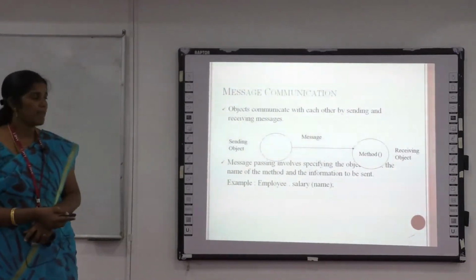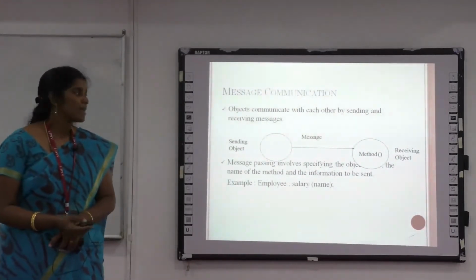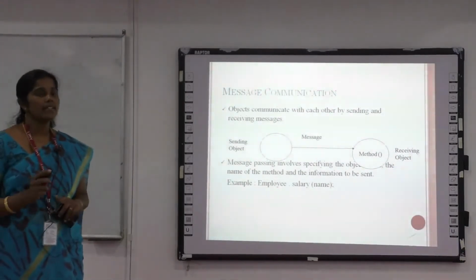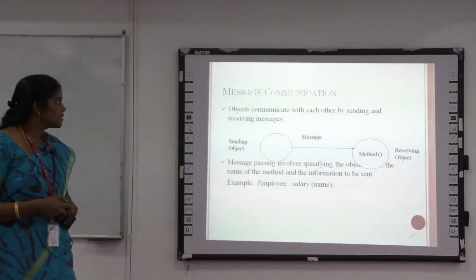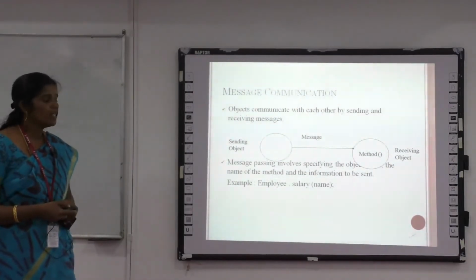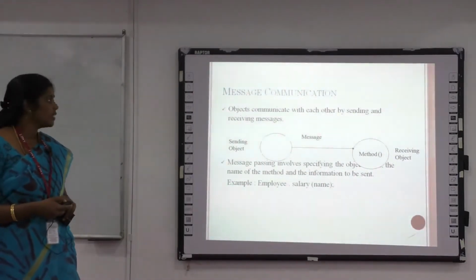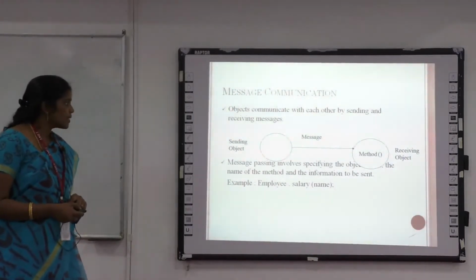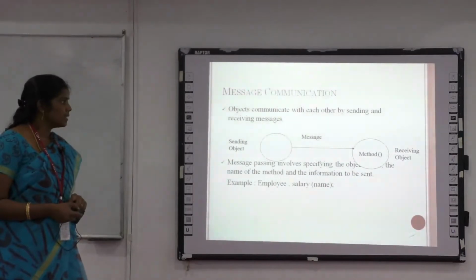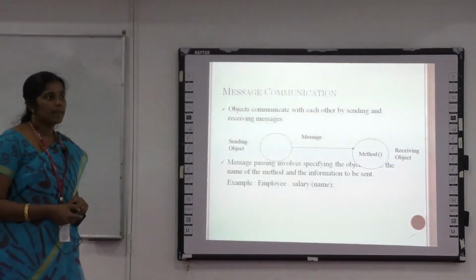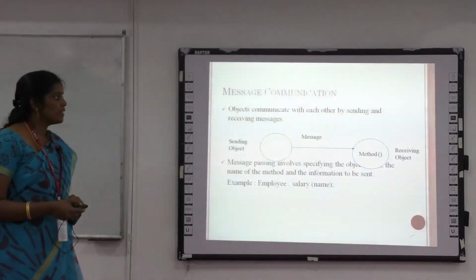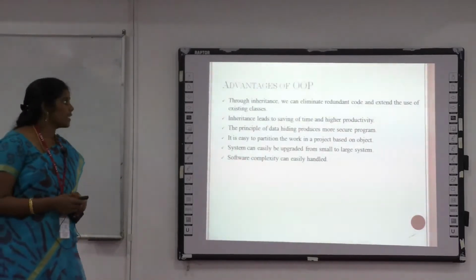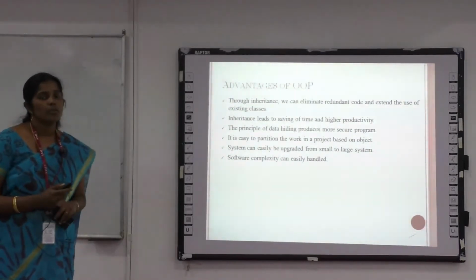The next one is message communication. Message communication means objects communicate with each other by sending and receiving messages. The sending object communicates with the receiving object by sending some messages. Here is an example: employee.salary(name). Employee is an object, and salary is a method which passes the argument name. So there is message communication between objects by sending messages. This is known as message communication. These are the concepts used in OOPs.